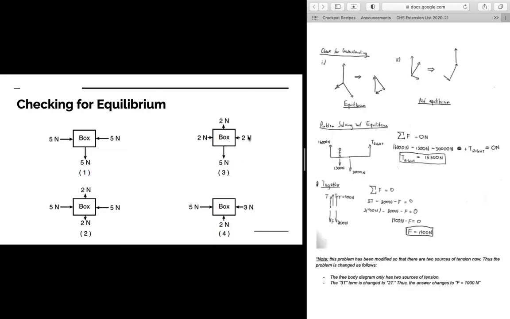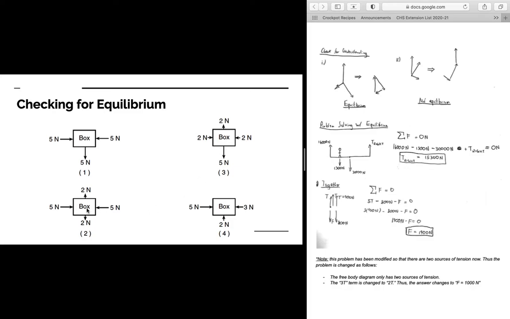Likewise, right here, we're going to have equilibrium in the horizontal direction. We have 2 newtons acting to the left, 2 newtons acting to the right. But we're not going to be in equilibrium in the vertical direction, because our net force is going to be minus 5 newtons plus 2 newtons, which gives us negative 3 newtons of force acting downward. So we sum the x and y forces together separately to see if we're in equilibrium.